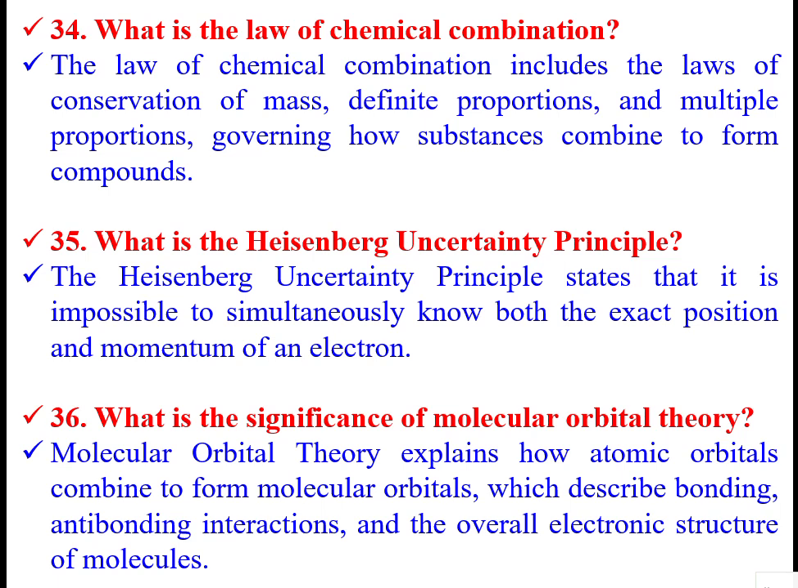So, law of chemical combination is done. Heisenberg uncertainty principle is there. The significance of molecular orbital. When you take an atom, the electron path is called an orbital. That is an atomic orbital. If two or more atoms are forming one molecule, the resultant orbital will be different. It will not be the same. It's called hybrid orbitals. It explains how atomic orbitals combine to form molecular orbitals, which describe the bonding, anti-bonding interactions, and the overall electronic structure of molecules.